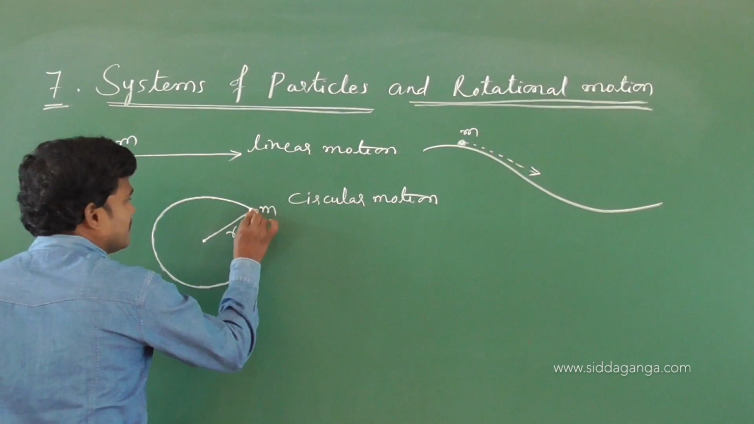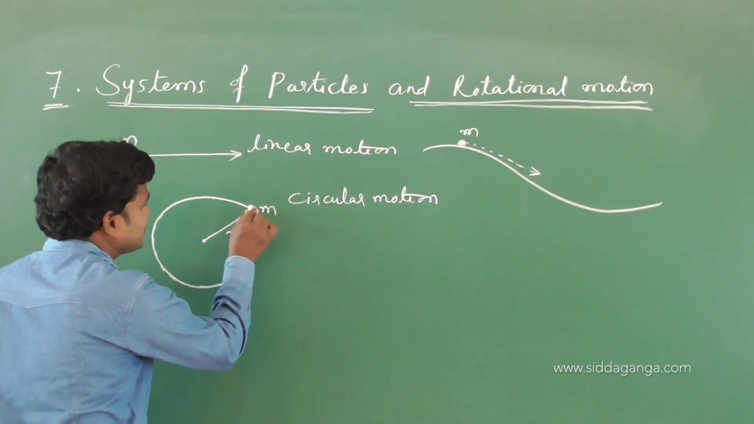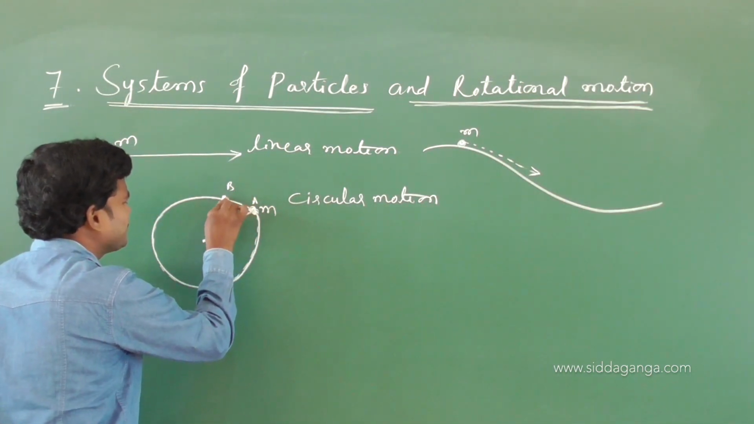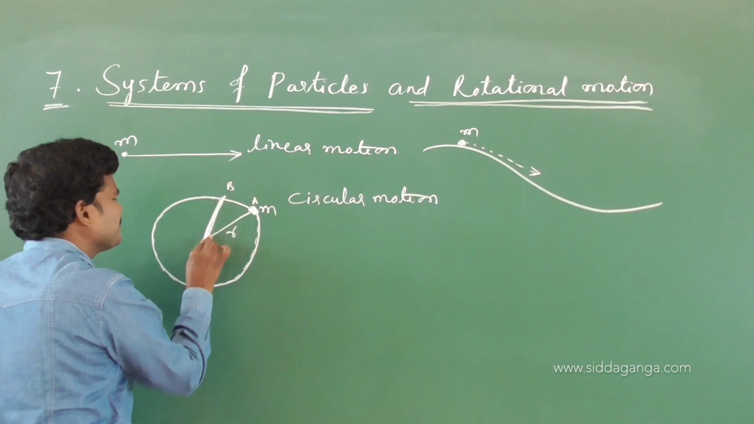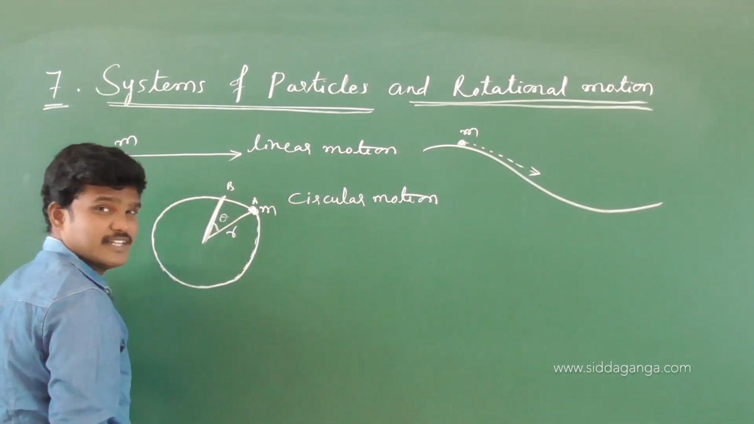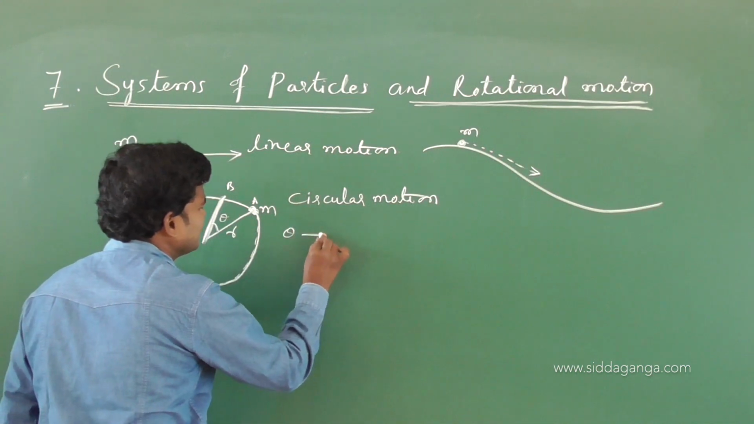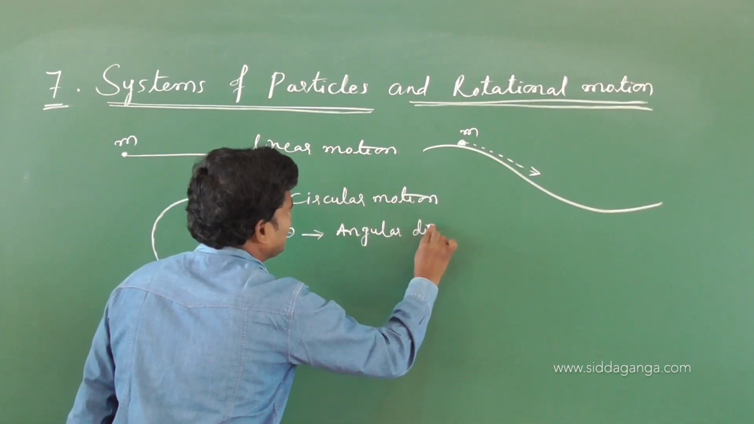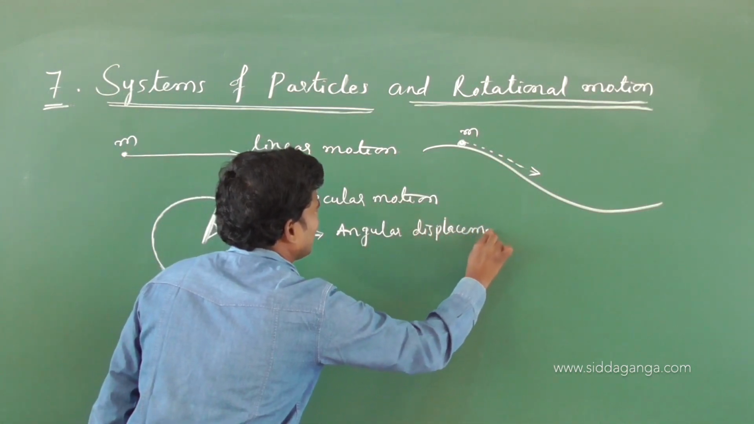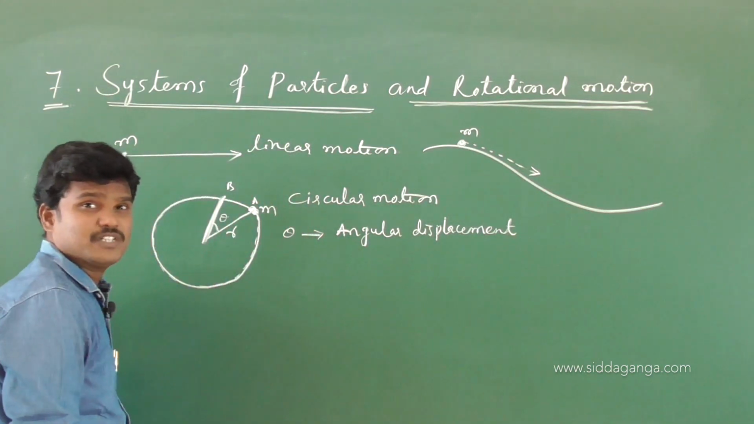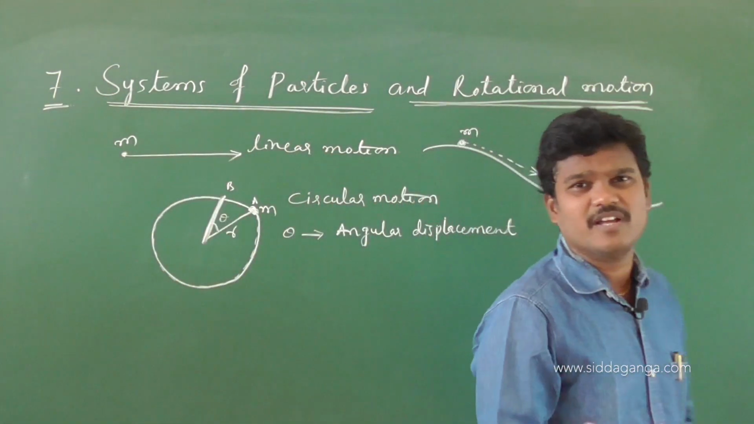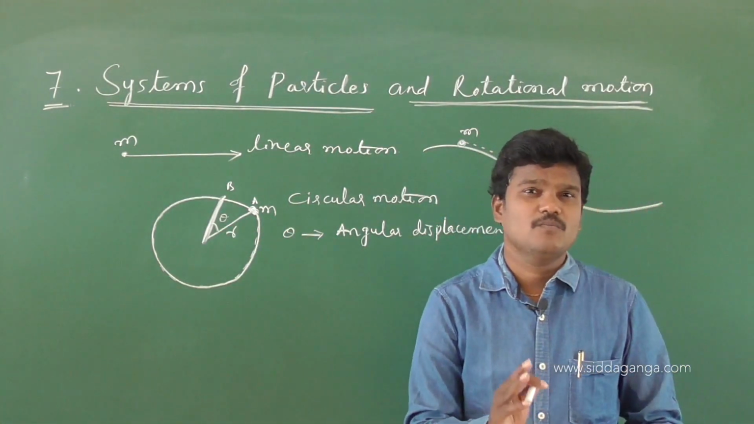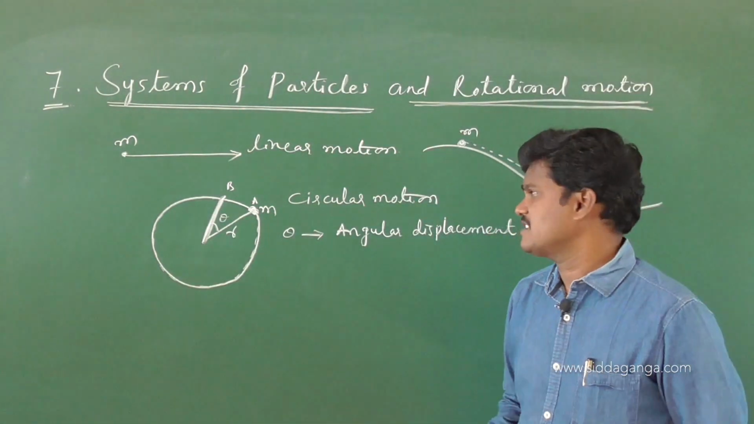Okay, if this particle changes place from, let us suppose, A to one more place B, then this angle, theta, we can call it angular displacement. Angular displacement. What is theta? Angle covered by the radius vector. Nothing but angular displacement, already covered in motion in a plane, in the circular motion concept.